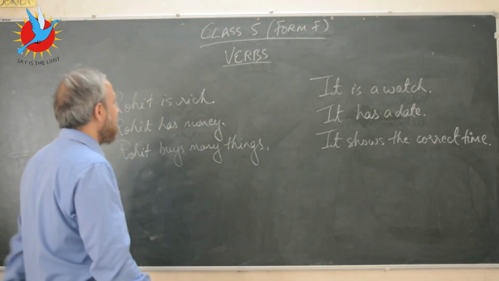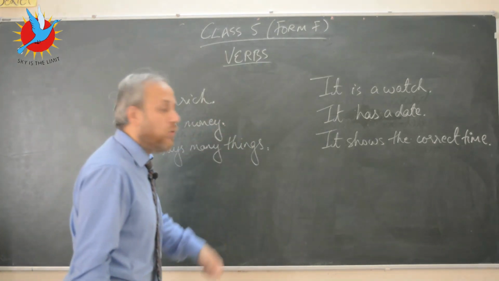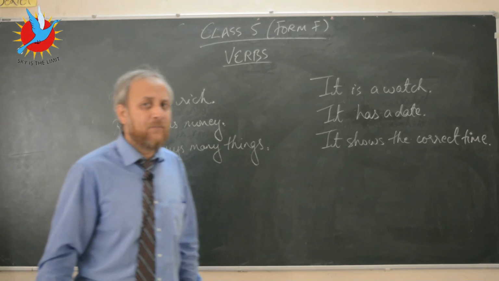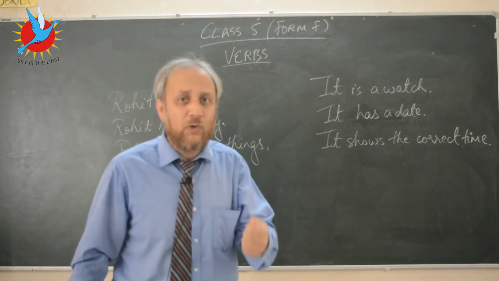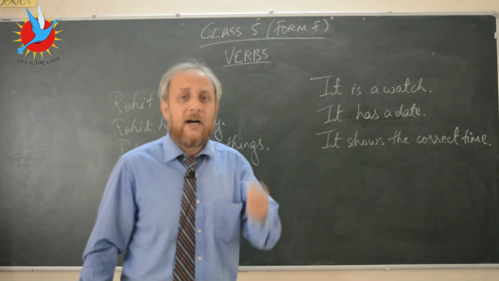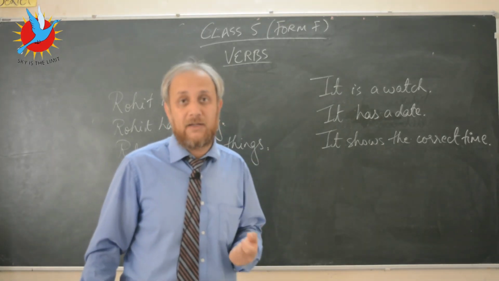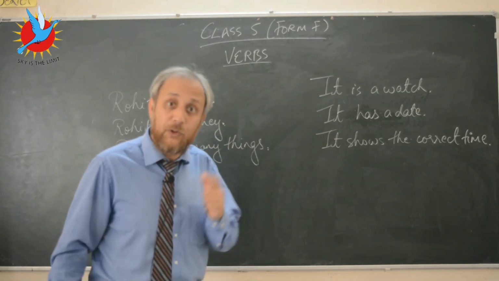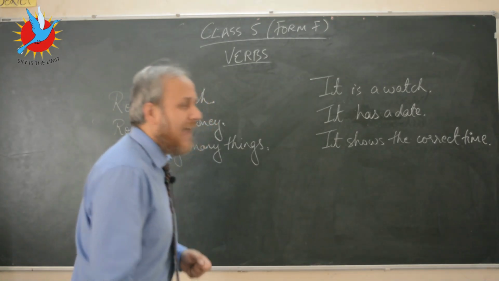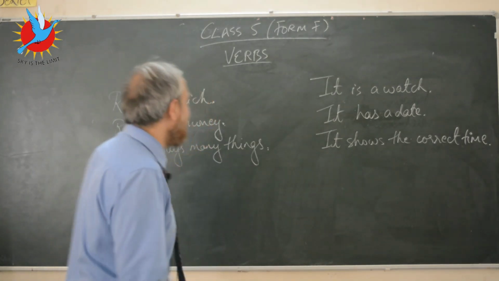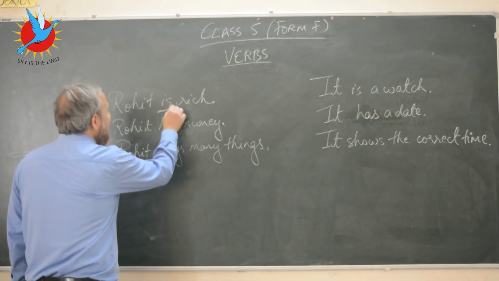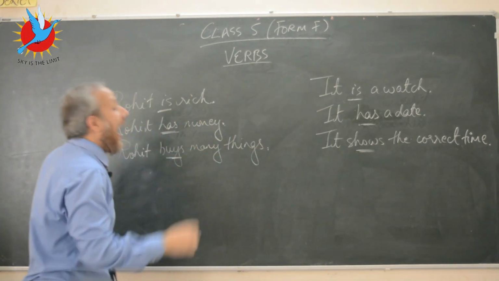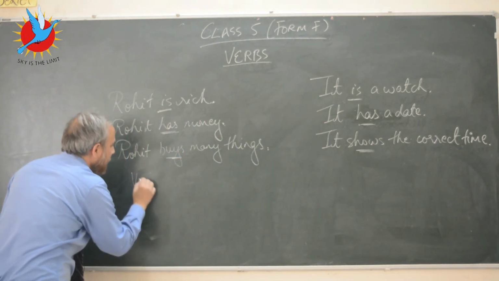Okay, so what is a verb? So I have written a few sentences for you on the board, and there are two ways of looking at verbs. Hey kids, the first thing that I want you to know is that verbs are very, very important. A verb, in fact, is the most important part of a sentence, and you cannot have a sentence, kids, without a verb. Do remember that. So verb is very, very important, and we will take it one step at a time. So here you have is, has, buys, is, has, or shows. So what are verbs?